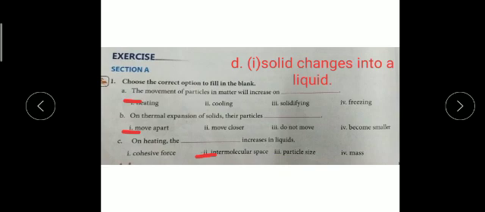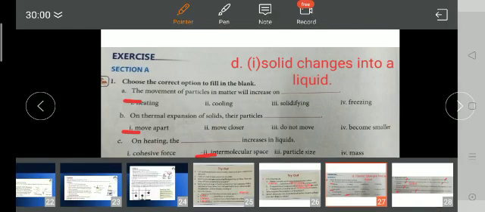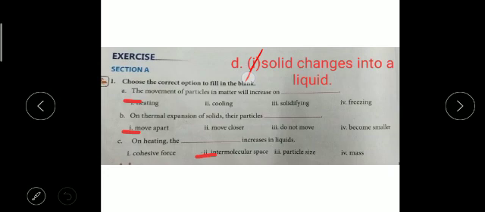Now children, the answer to D I have given you here. The answer of D part is melting point: the temperature at which a solid changes into liquid. So the answer will be 4. Okay, so solid changes into liquid, so you can write here, this will be 4. Understood? So D part will be 4. Solid, I have written here, correct. Solid changes into a liquid.